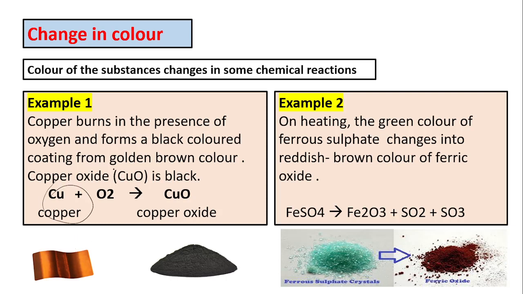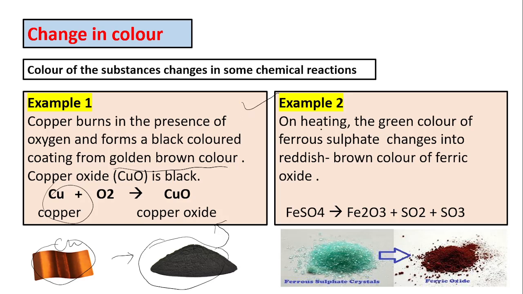Look at the example number one, copper. Copper is golden brown in color. You can see that this is copper. The color of copper is golden brown. When you burn copper in the presence of oxygen, it will be changed into black color. This black color is nothing but the copper oxide. This is a chemical substance. So the golden brown color of copper is changed to black color. So this is an example of change in color in a chemical reaction.